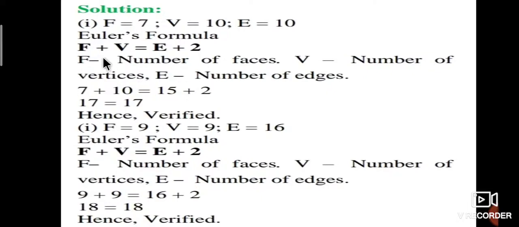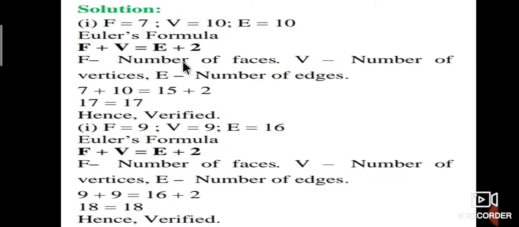By using Euler's formula, f plus v is equal to e plus 2. Faces is 7, vertices is 10 and edges is 15. Therefore, Euler's formula: f plus v is equal to e plus 2.